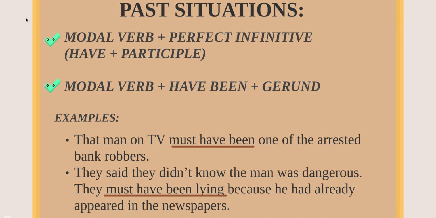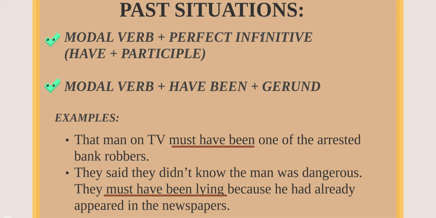Now let's talk about the use of modal verbs of speculation in past. When you are going to speculate of a situation that happened in the past, you have to be really careful with the structure that you are going to use because of course it is going to be in past. So you have also two ways to do it. The first one is modal verb plus present perfect, is this one.